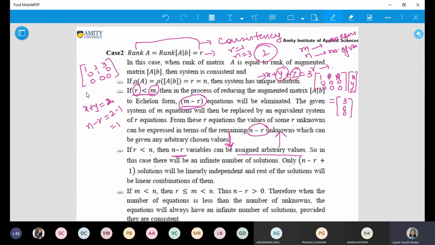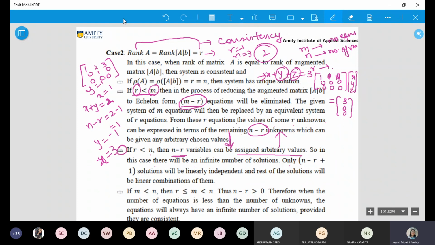For example, if I put y as 1, then x is 1. If I put y as minus 1, then x will be 3 and so on. You keep on changing the value of the arbitrary variable, and you will get accordingly different values of the dependent variables. So this is the meaning of this statement.